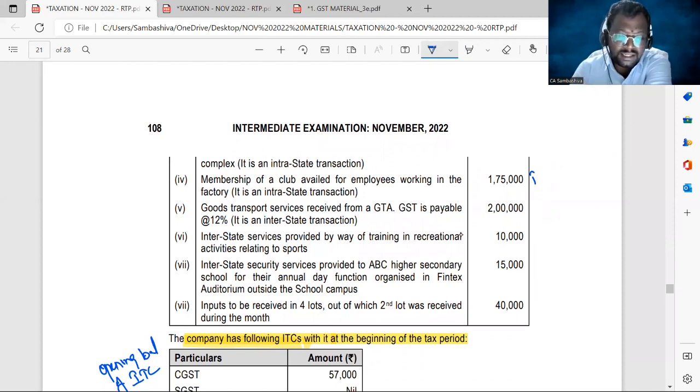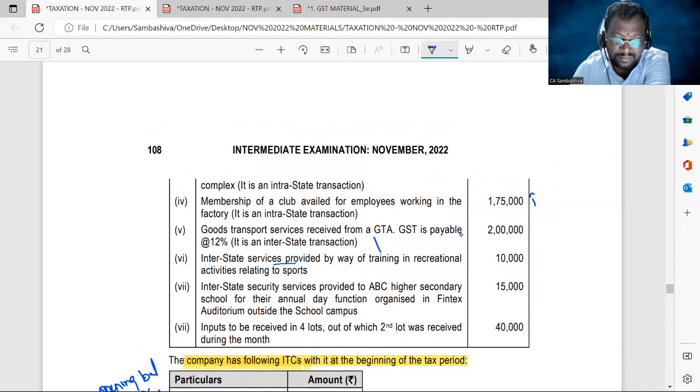Next. Interstate services provided. So this is an outward supply by way of training in recreational activities relating to sports. This is an exempted service. Generally, any services provided by way of training, recreational activities relating to sports is an exempted service only. So no need to calculate any output tax liability.